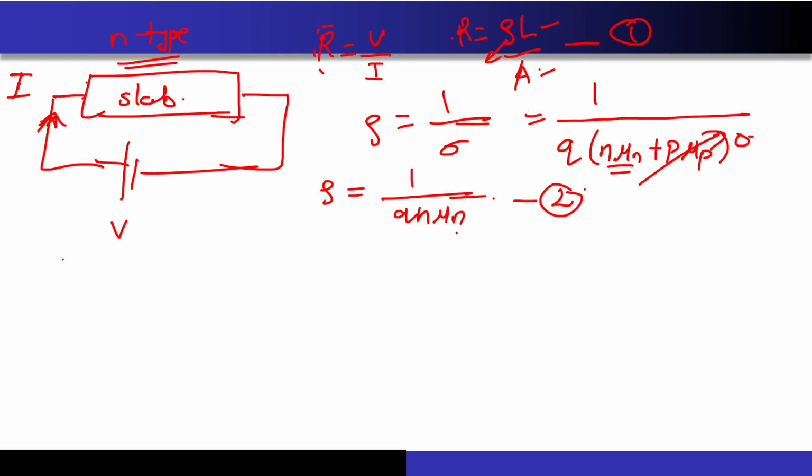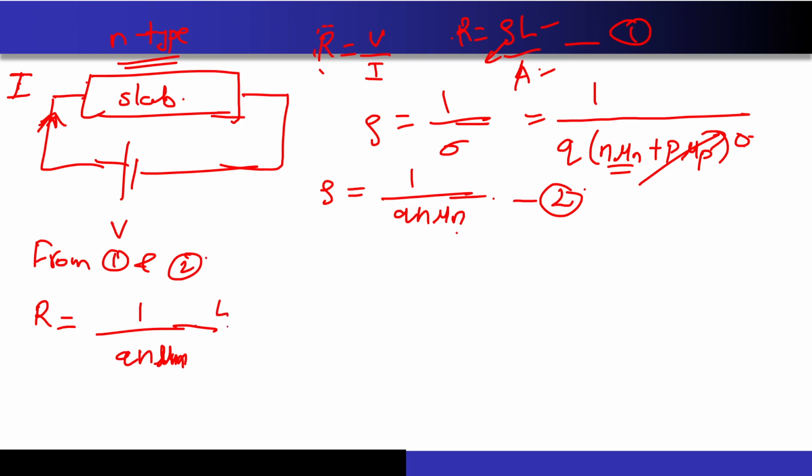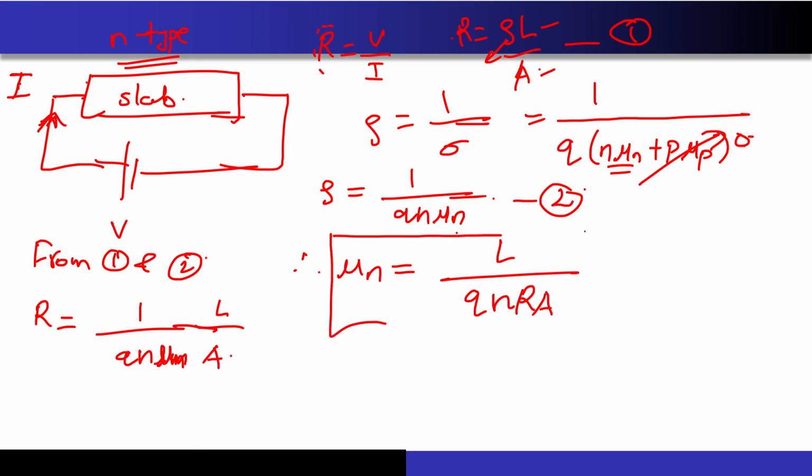So now let me substitute, let me write from 1 and 2. From 1 and 2, R is nothing but 1 upon Q N mu N, into L upon A. So what will the mobility be? Mobility mu N will be L upon Q times N times R times A, correct? So this is for the particular slab.